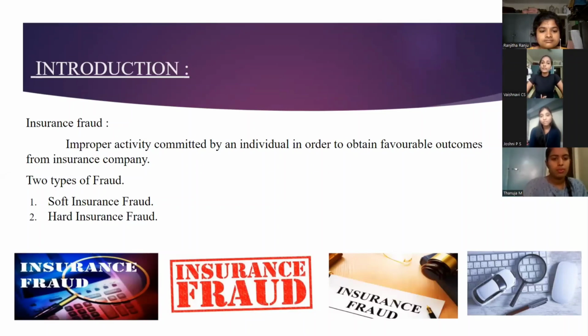There are different types of insurance provided, such as agriculture insurance, business insurance, vehicle insurance and so on. In our project we are going to focus only on vehicle insurance fraud detection. The frauds are broadly classified into two types, soft insurance fraud and hard insurance fraud. Soft insurance fraud is when an accident has taken place, but the amount of damage is actually very little. But the individual claims insurance by saying that a huge amount of damage occurred to the vehicle.